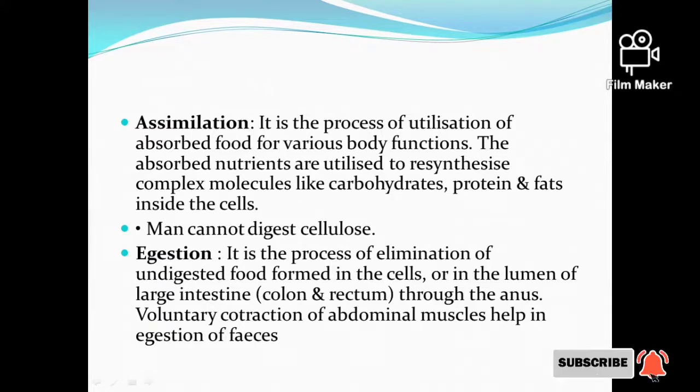And another important thing is that man cannot digest cellulose, because the cellulose is present in the grasses. Only the herbivores have the ability to digest the cellulose, but man cannot digest the cellulose. And after assimilation is the process called egestion. So what is egestion? Egestion is the process of elimination of undigested food formed in the cells or in the lumen of the large intestine, that is in the colon and rectum, and it is sent out through the anus. How is it sent? The voluntary contraction of the abdominal muscles helps in the expulsion of the fecal matter.